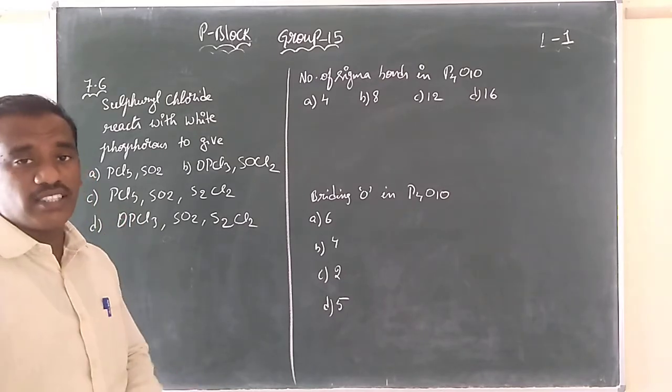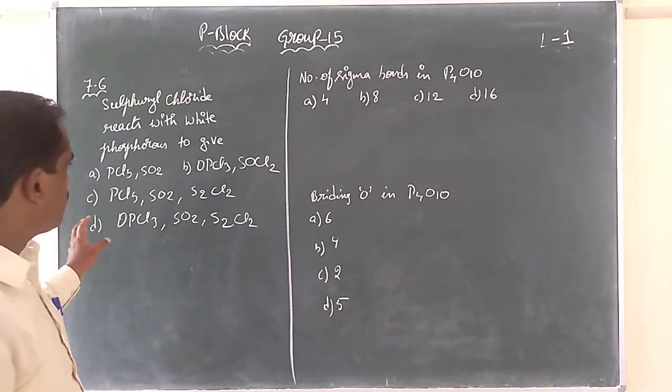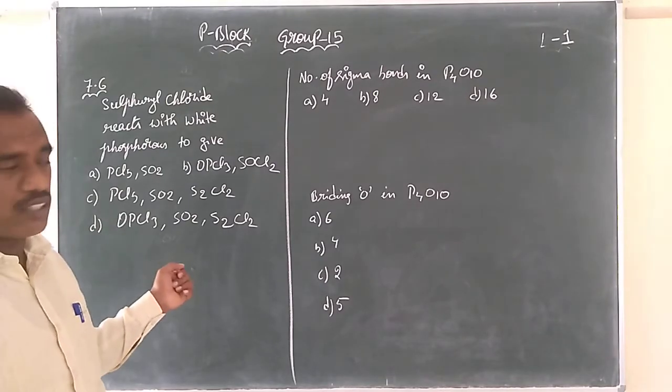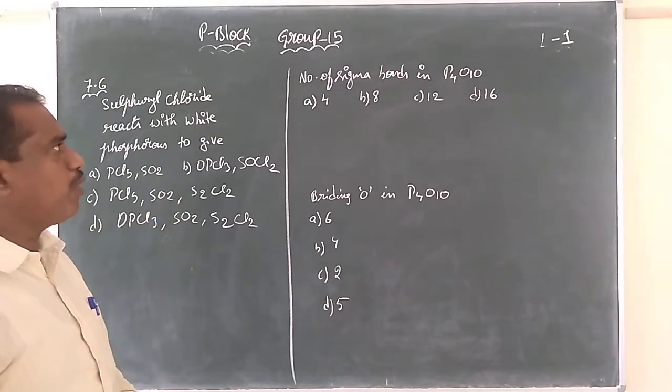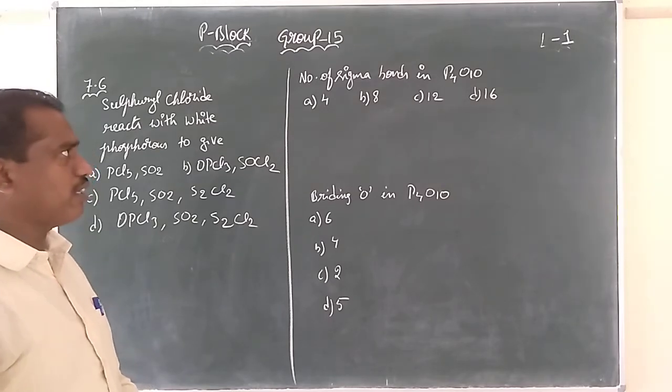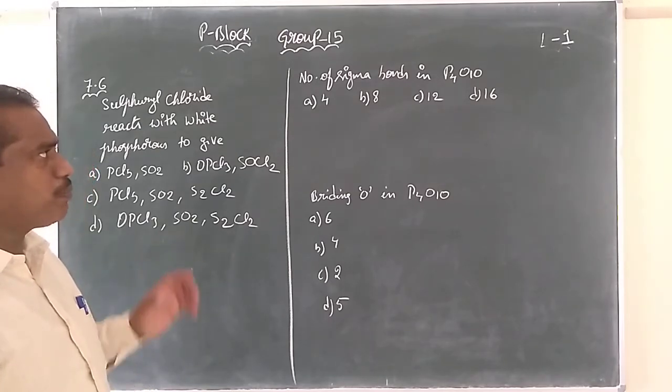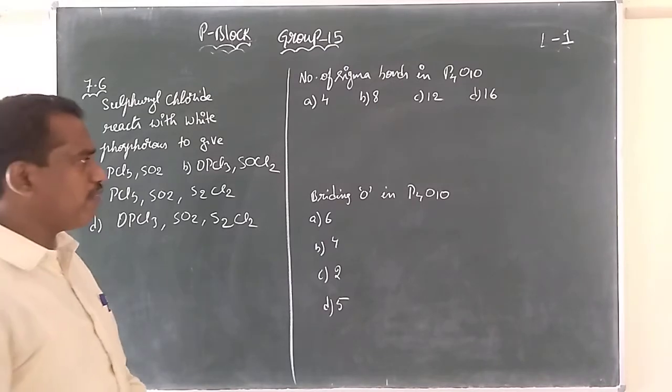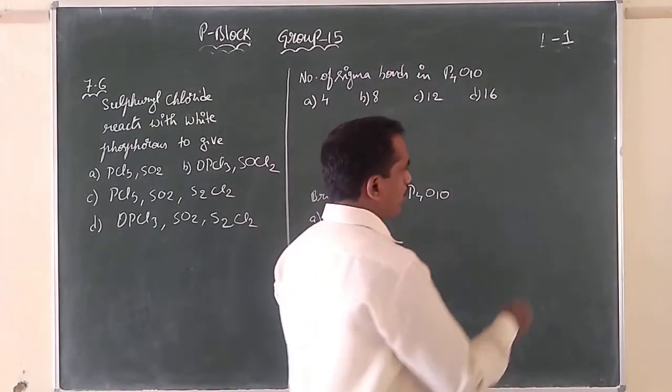You search the balanced reaction there, and it is having some options here. You find the correct option. Number of sigma bonds in P4O10. Actually, what is this P4O10? How will the structure be there? We had already seen it from the NEET examination point of view preparation.